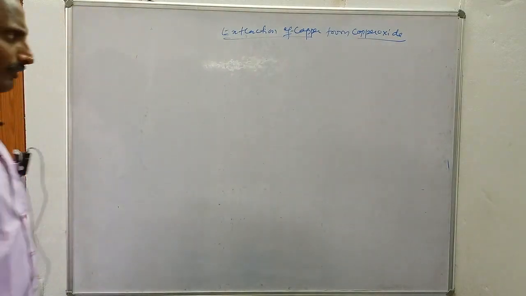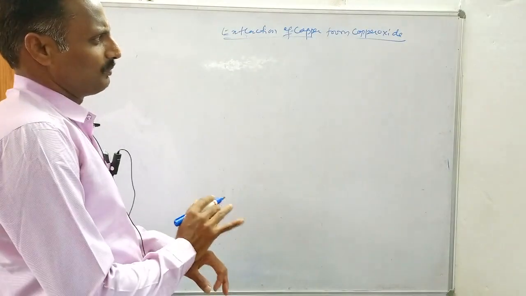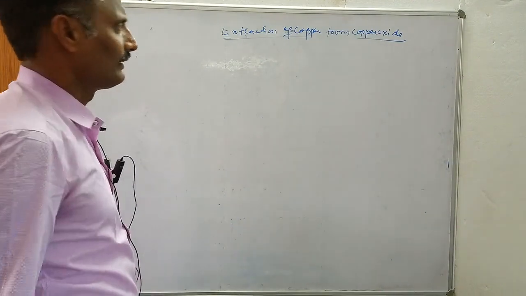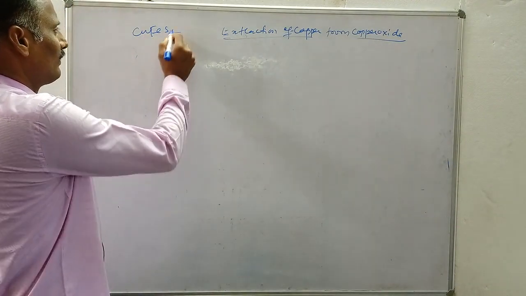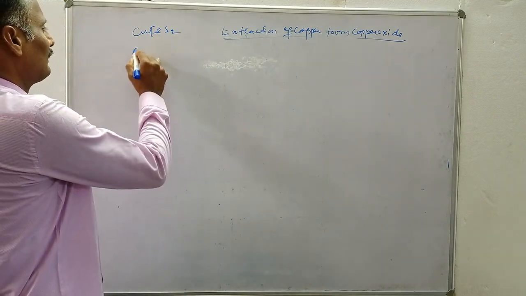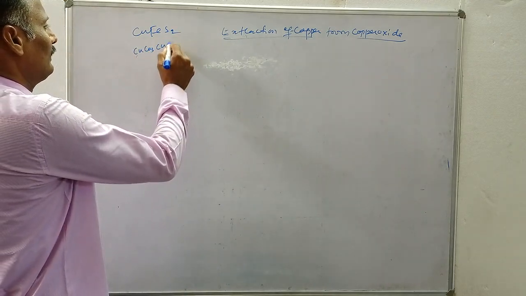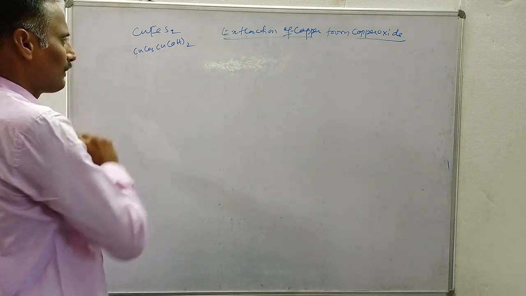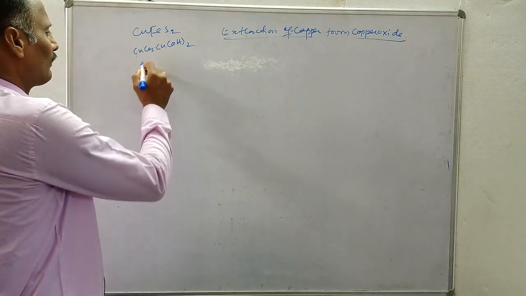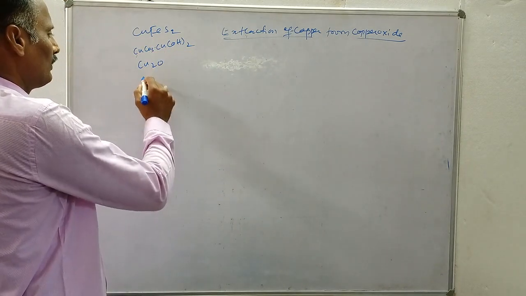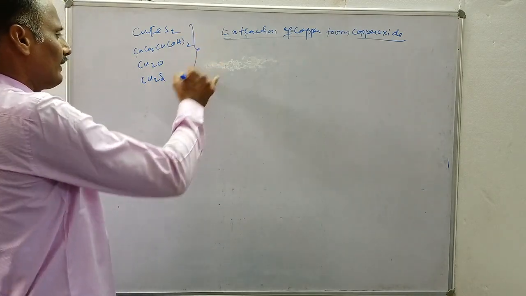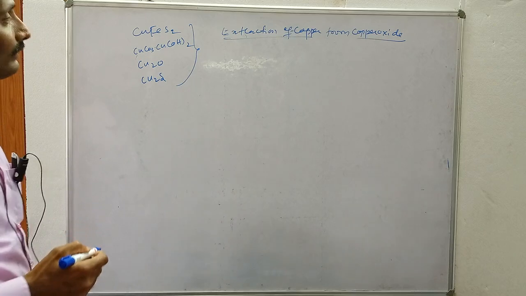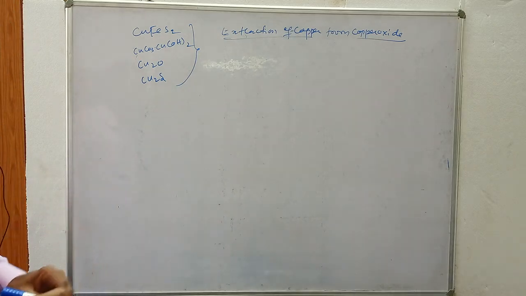For extraction of copper from copper oxide, there are many ore minerals available. You know very well about this, FeS2. This is called copper pyrites, and this is CuCO3·Cu(OH)2, called malachite, the ore of copper. This is called cuprite, Cu2O. This is Cu2S, called copper glance. These are the different ores or minerals available for the extraction of copper.